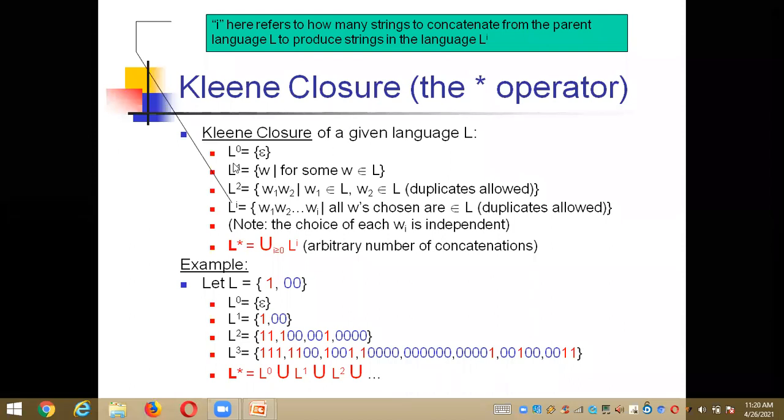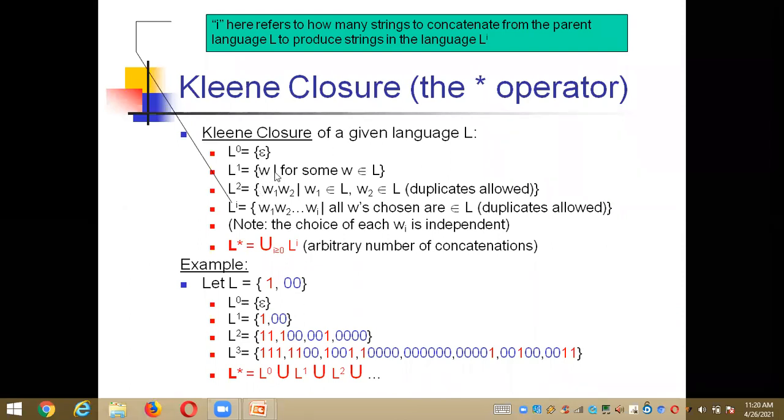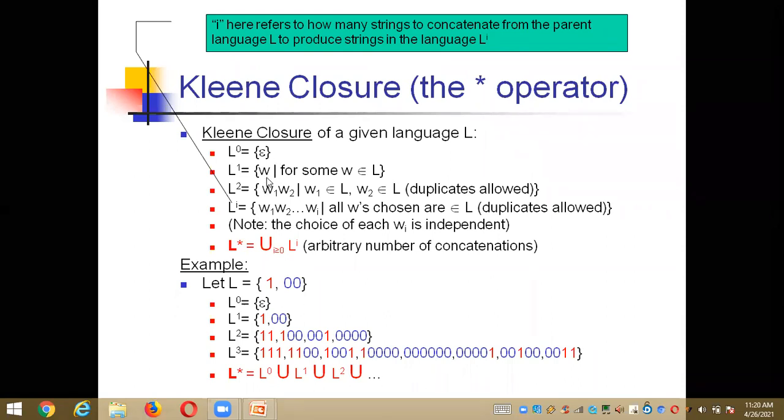If L power 1, or if you omit the 1 also, the meaning of the power is 1, right? So how to write the set for L power 1: W is a string here, and W we can call a word, for some W that belongs to the language, right?